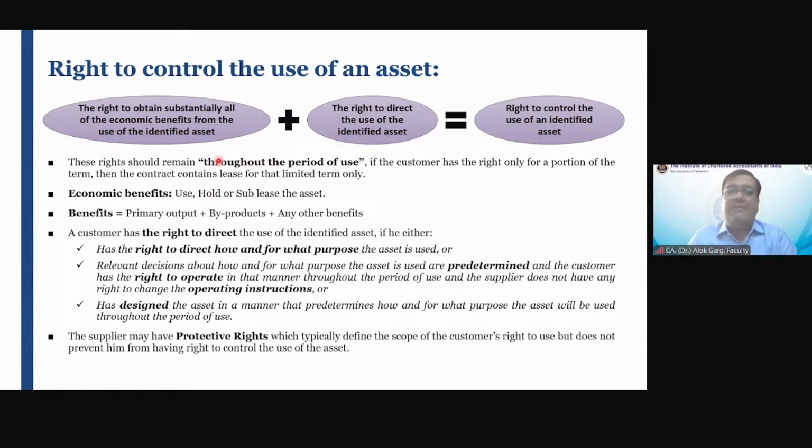So students, we have covered identified asset concepts. Now we are going to cover the right to control the use of an asset, right? So there are four legs of a lease contract. Number one, identified asset. Number two, right to control the use. Number three, lease period. Number four, lease payments, consideration. So the second aspect is right to control the use of an asset.